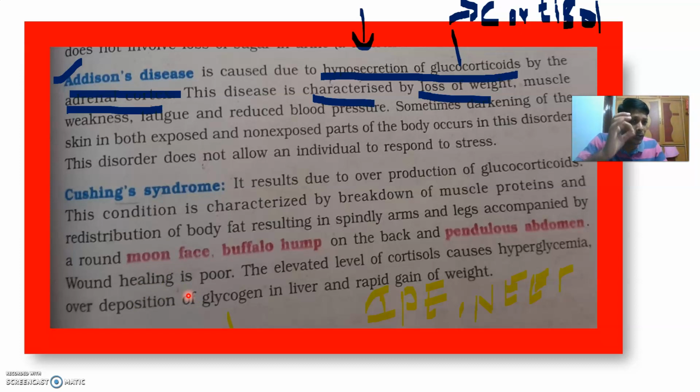These are the symptoms of Cushing's syndrome.